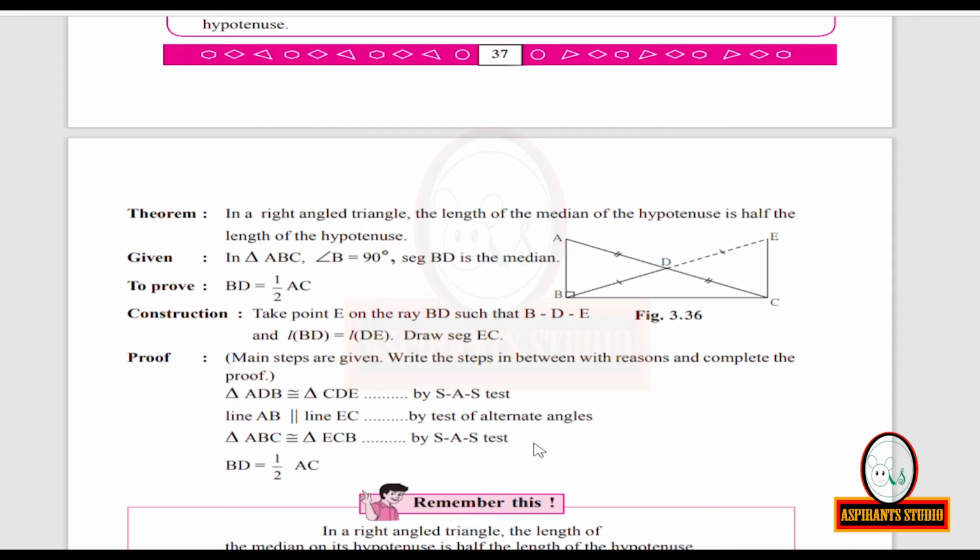Therefore, segment AC is congruent to segment EB. Within brackets, you have to write corresponding sides of congruent triangles, CSCT. When segments are congruent, the lengths are equal. So, therefore, AC is equal to EB. Take it as equation number 2.